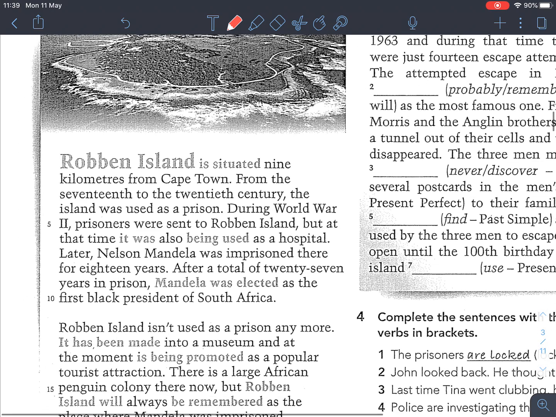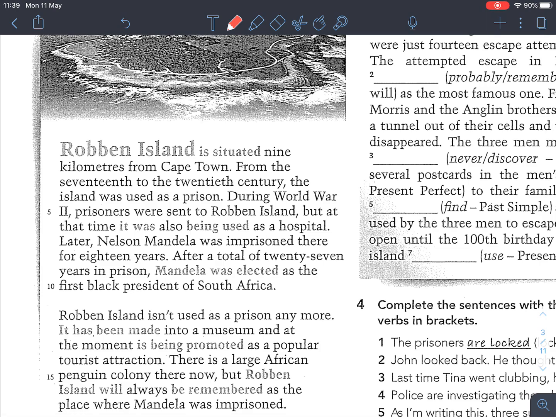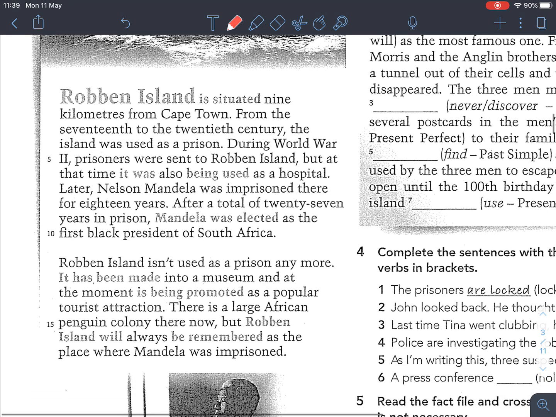So Robben Island is situated 9 kilometers from Cape Town. From the 17th to the 20th century, the island was used as a prison. During World War II, prisoners were sent to Robben Island, but at that time it was also being used as a hospital. Later, Nelson Mandela was imprisoned there for 18 years. After a total of 27 years in prison, Mandela was elected as the first black president of South Africa. So I'm sure you must have heard of Nelson Mandela, the first black president of South Africa before.